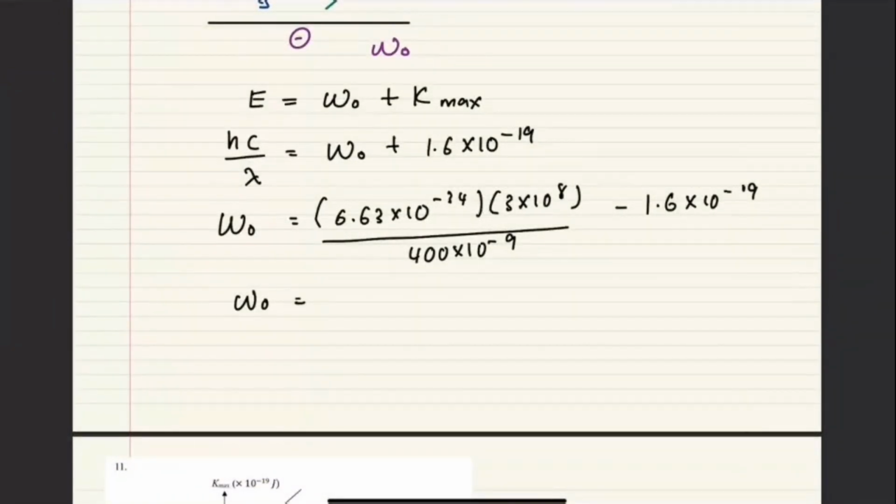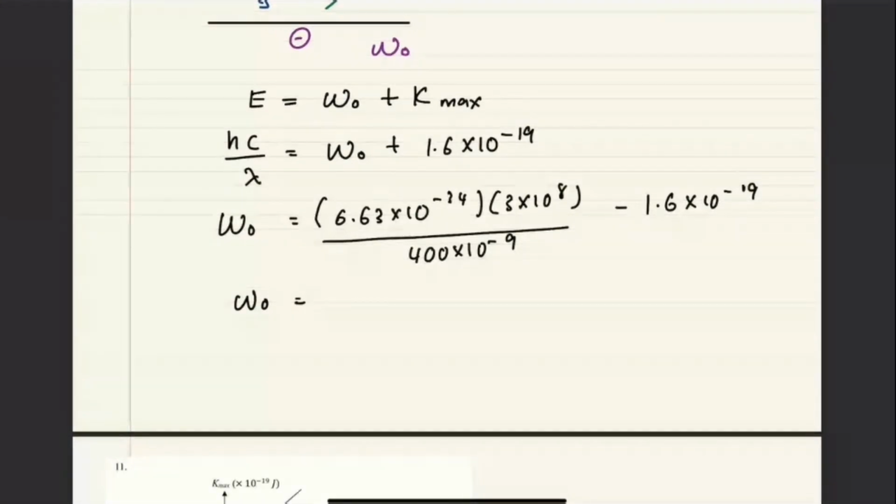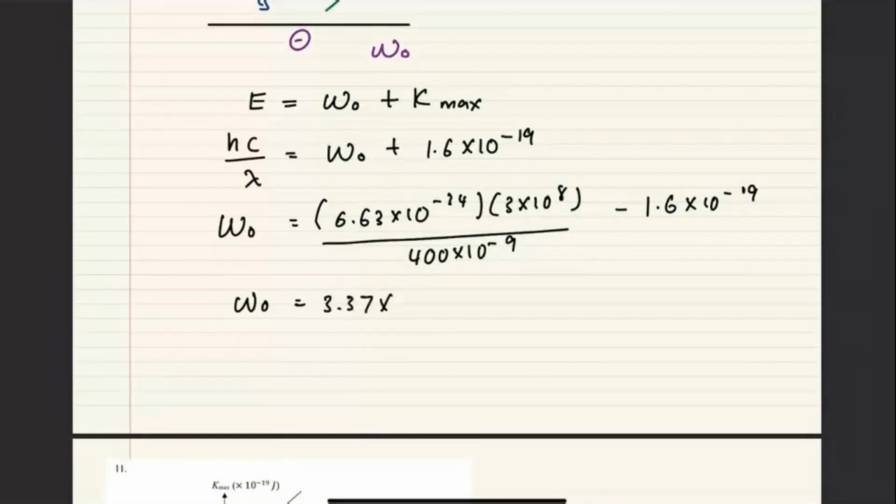What's the answer for this one? Who has calculated? 3.37, 3.3 times 10 to the negative 19 joule. Okay, is the answer the same as the one at the back? The answer at the back isn't there, because it's the same as Balkis's earlier. If the question at the back gets 3.38, it's the same, it's okay.